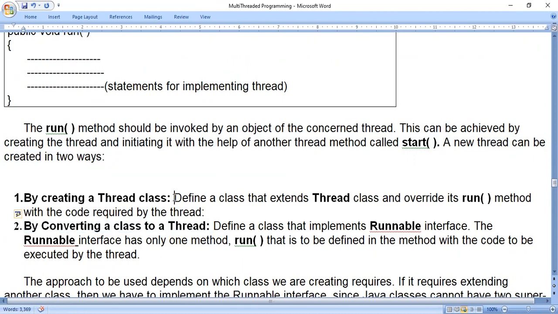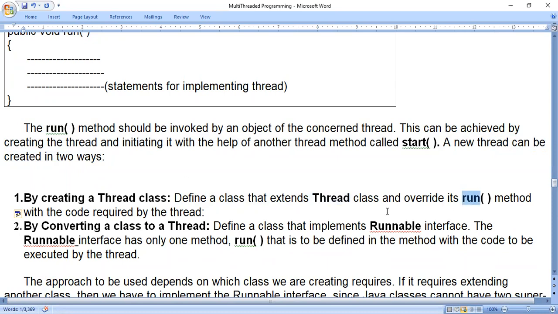By creating a thread class means define a class that extends the thread class and override its run method with the code required by the thread. See, every concept we know here. Define a class means we have to write our own class, with our own class name, like class box. That extends thread. Extends means inheritance concept, so thread becomes the superclass. The thread class is already present in the Java class library. Whatever class name we are using becomes the subclass. Extends thread means thread becomes the superclass.